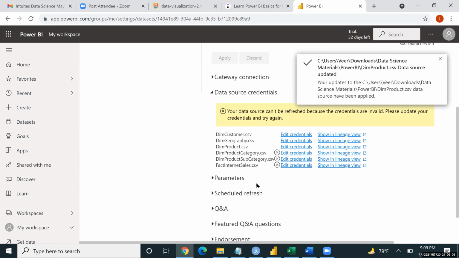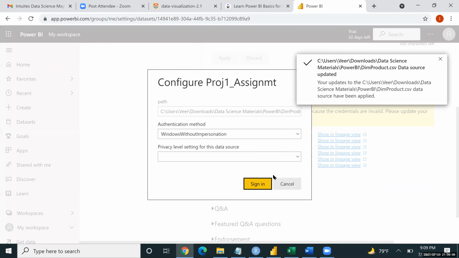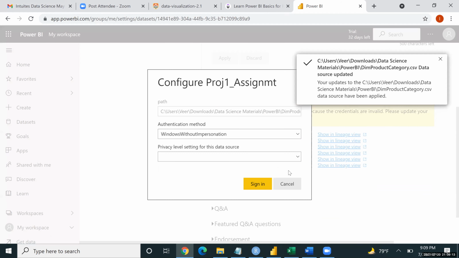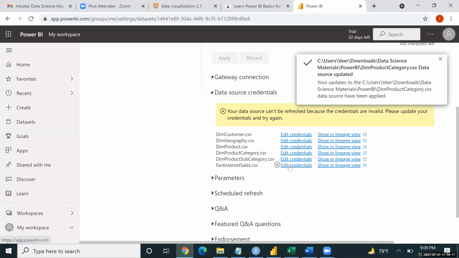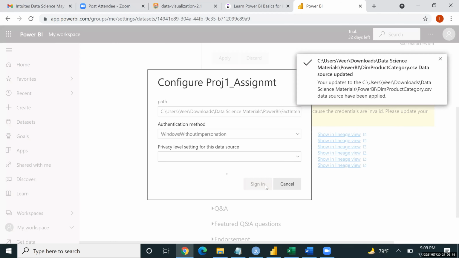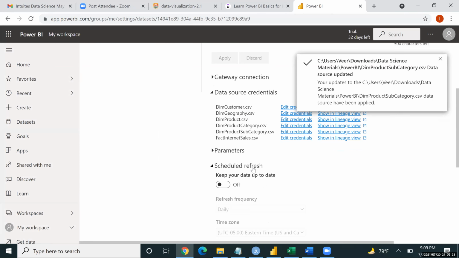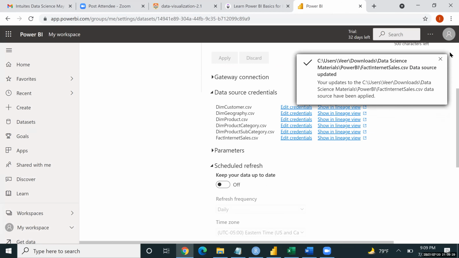Done. Yeah, it's on the other. Why is it asking like that? So it's an authentication that you are giving, right? Because what will happen over here is your Microsoft Cloud is going to hit your laptop, right? So you're authorizing that the Microsoft Cloud can access your laptop now. It's just permission for that.